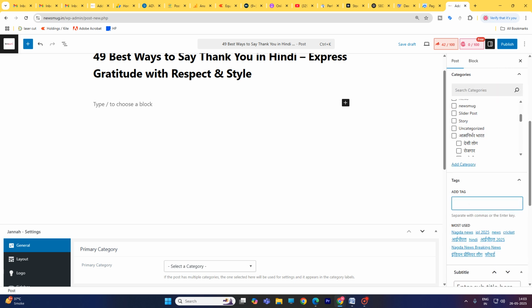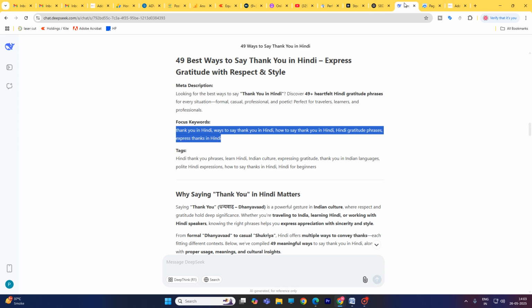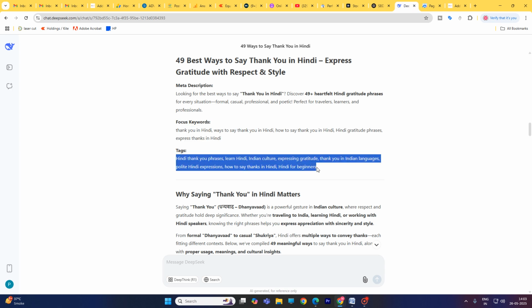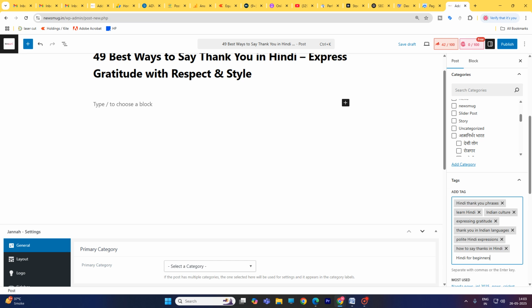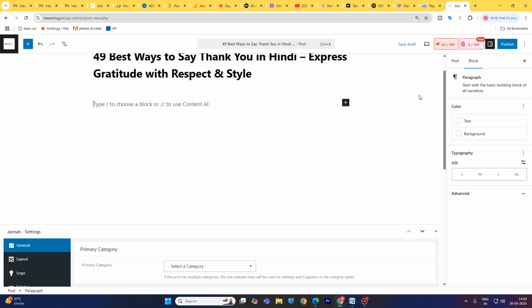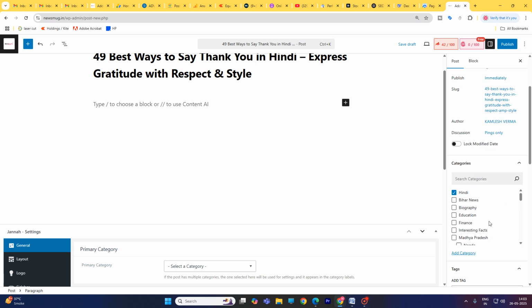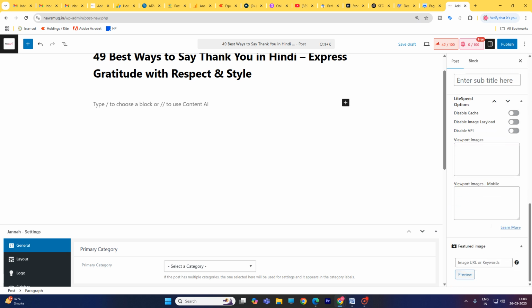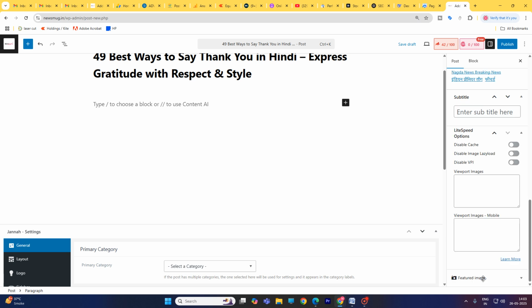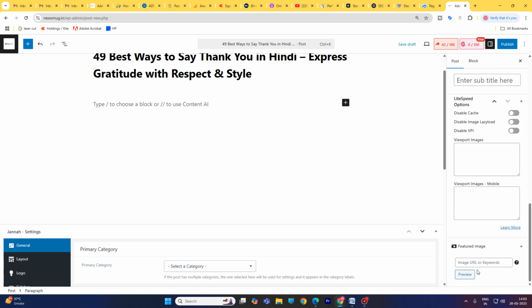Here is the tag, so go to your DeepSeek, and this is the tag. Copy, paste. Now here is the one image, the feature image. Feature image is not enabled here. Just a minute.